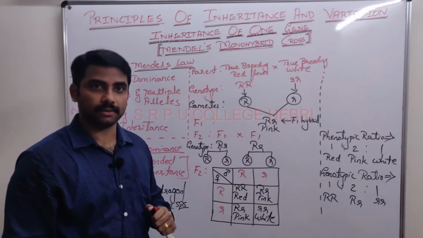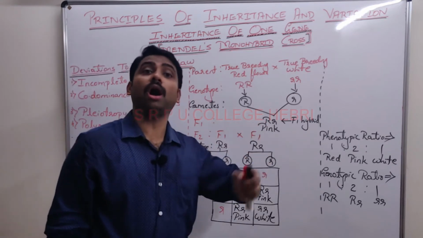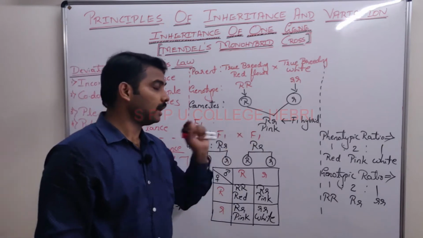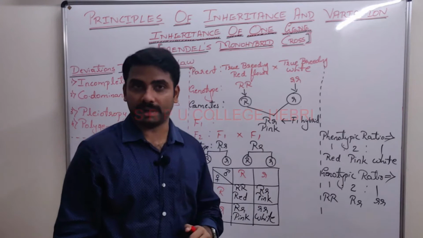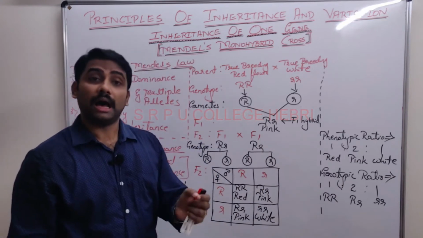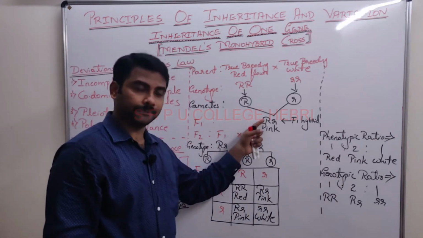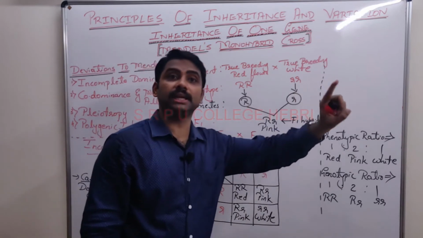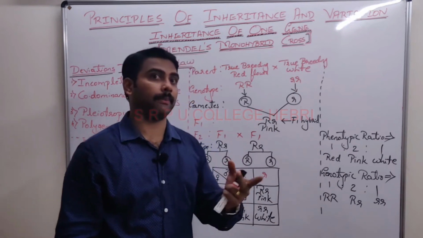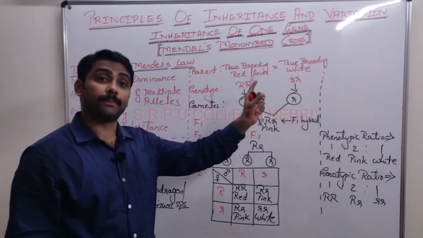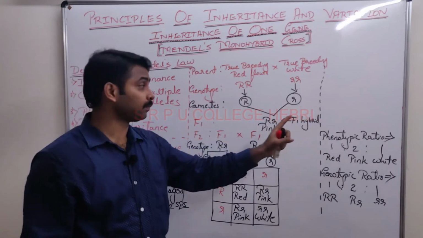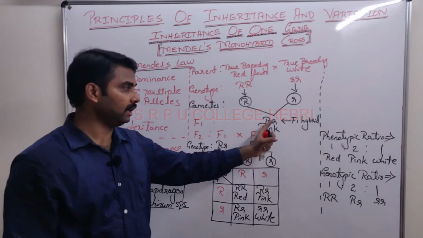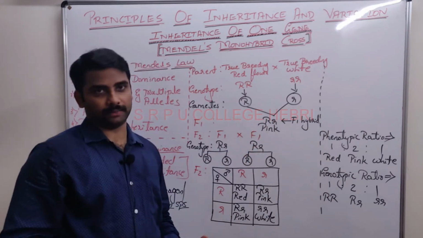Next line. It was not resembling either of the parents because allele capital R was partially dominant over, not completely, partially dominant over allele small r.